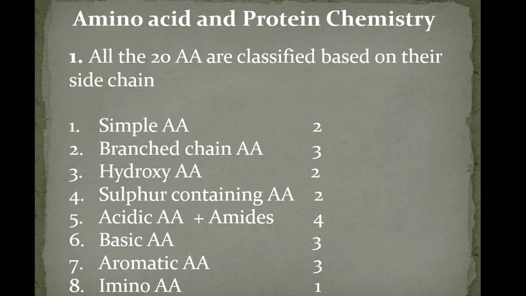So simple amino acids we have 2, branched chain amino acids we have 3, hydroxy group containing amino acids we have 2, sulfur containing amino acids 2, acidic amino acids 2 and their amide forms are 2.